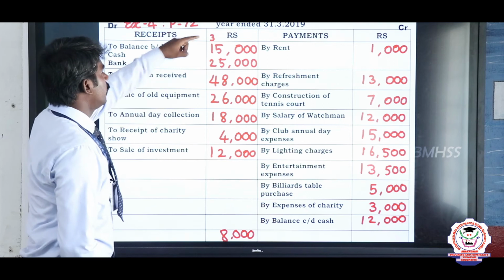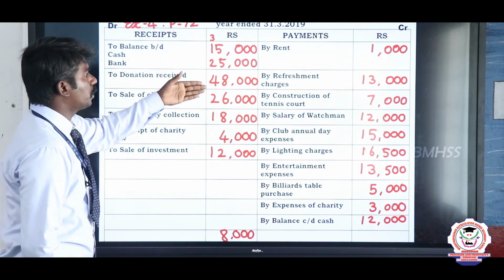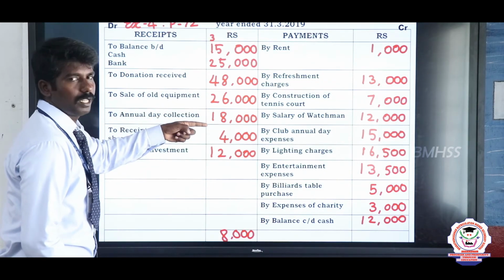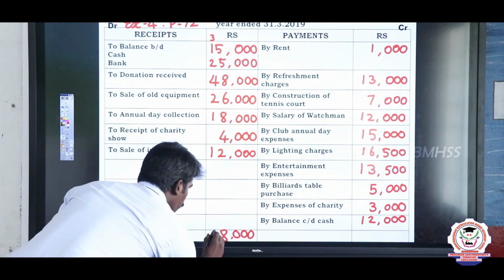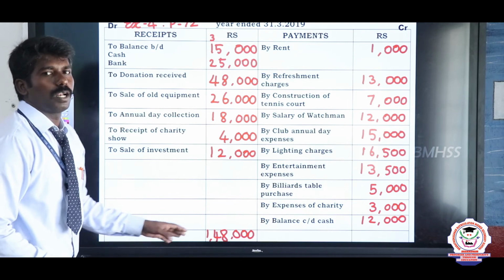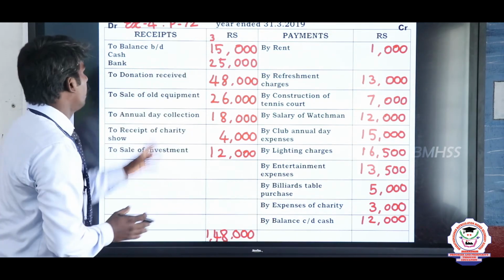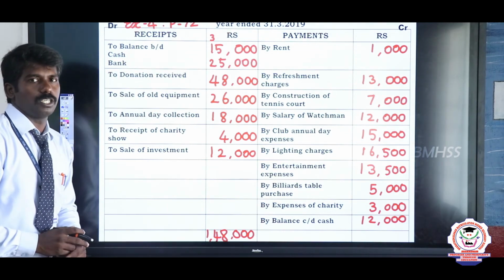Now we calculate 3 plus 1, 4, 4 plus 2, 6, 6 plus 4, 10, 10 plus 2, 12, 12 plus 1, 13, 13 plus 1, 14. So write 14. The value is 1,48,000 rupees. So the total value of receipts earned by the organization is 1,48,000 rupees.